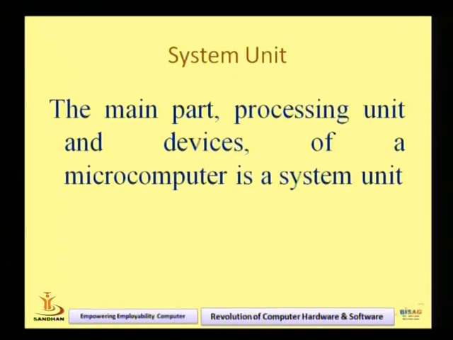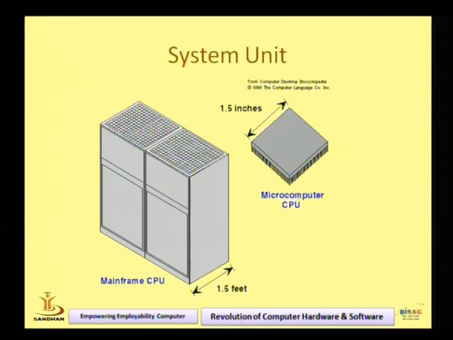Now hardware has different components. The first is the system unit. Please check the slide. What is the meaning of system unit? See, this is the figure of a system unit. This is the system unit of a mainframe computer. If you check the size, 1.5 feet is the width and the height is about 5 to 6 feet. So this is the system unit, the first required component of hardware.